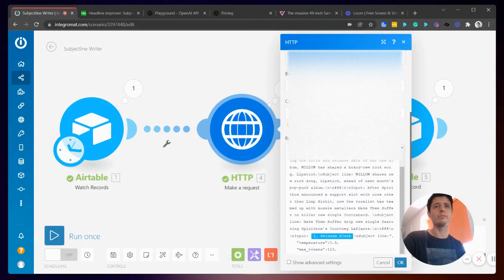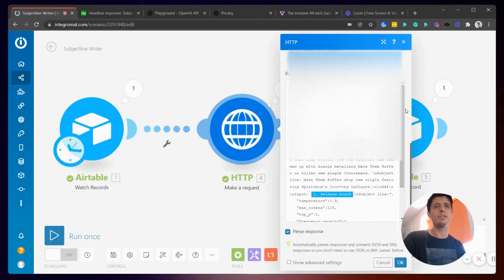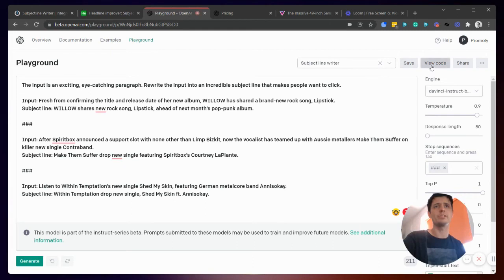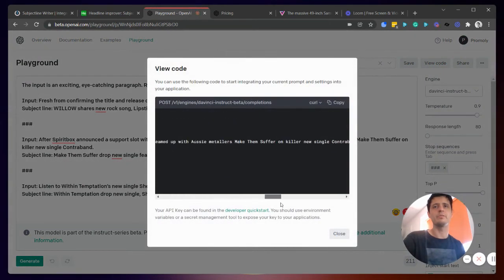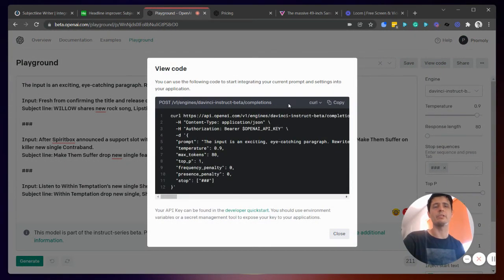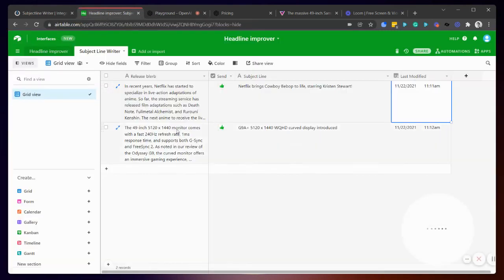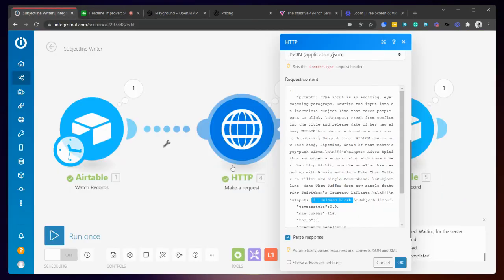If we go down to here, this is where I had to convert this code here from curl. I think I did it. I can't remember now. Oh, they've actually got JSON now, so you don't have to convert it yourself. But anyway, before I did this, JSON wasn't available, I don't think, unless I missed it and this did things the long way around. So I had to convert curl to JSON.